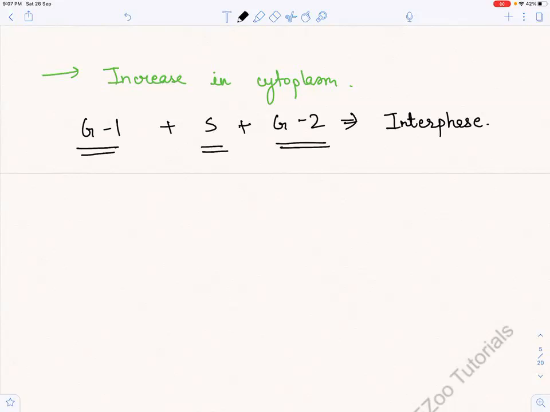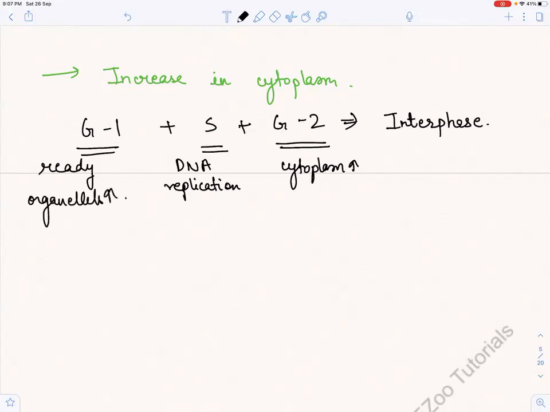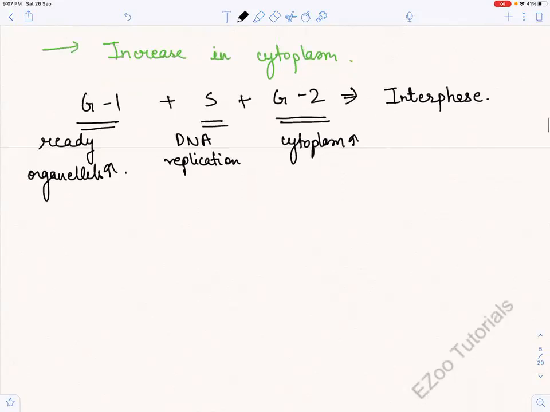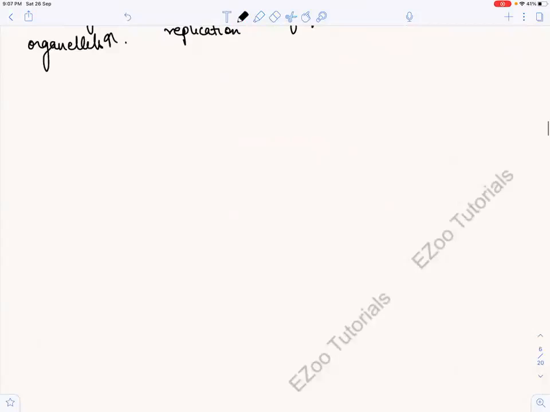So in the G1 phase, the cell is getting ready, and in the S phase the DNA is replicated, and in the G2 phase there is increase in cytoplasm. How is the cell getting ready? The number of organelles are getting increased. Right? So now let's enter into the M phase.